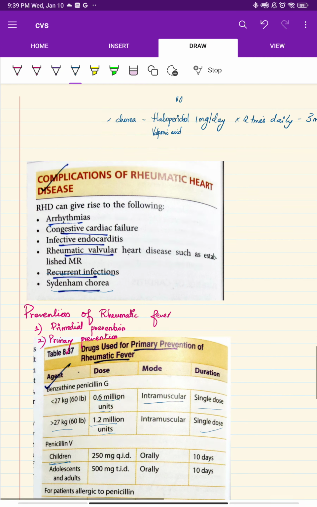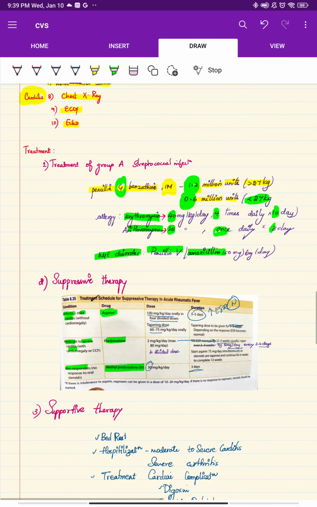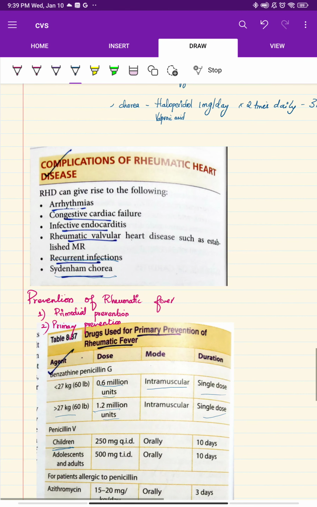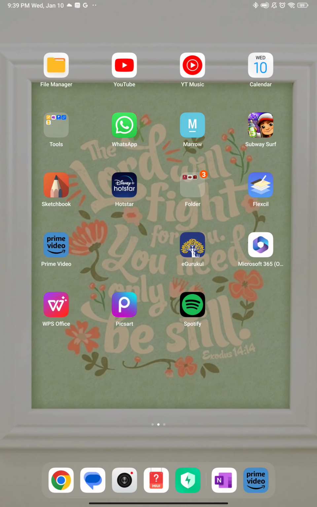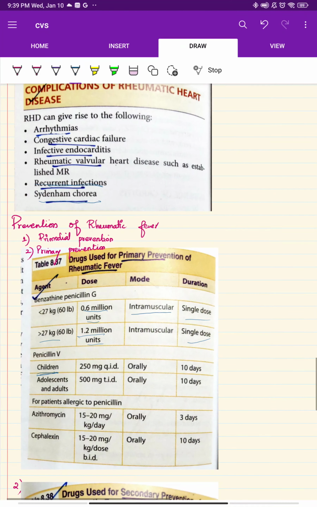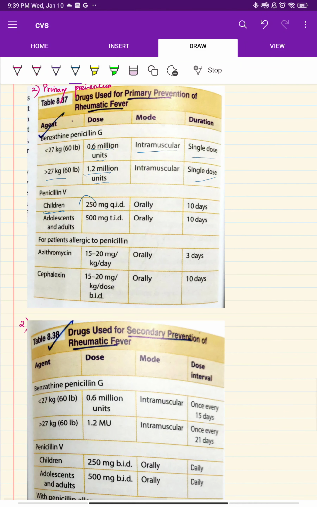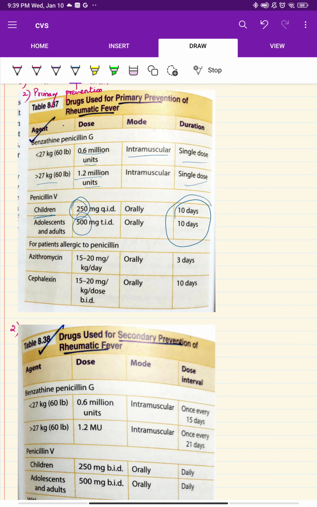Penicillin V, we did not learn the dose, I think. Yes, for penicillin we did not learn the dose. It is about 250 mg for children and 500 mg for adults, given orally for about 10 days. This is given if the patient has any hemorrhagic disorders.